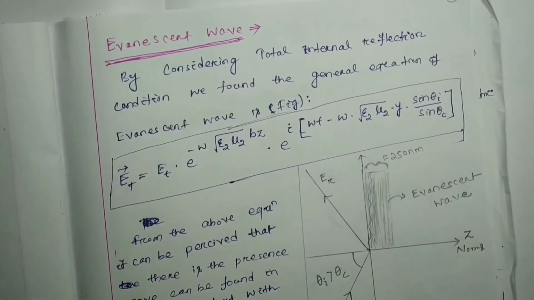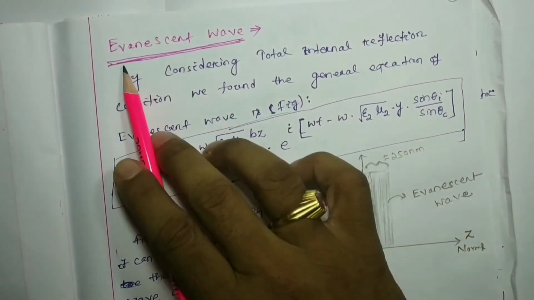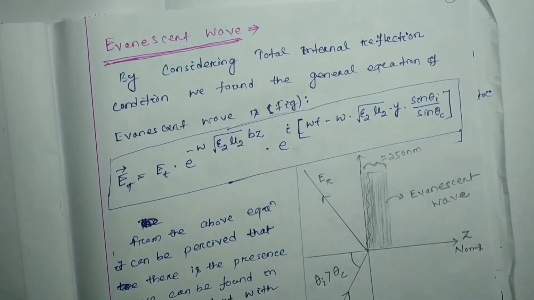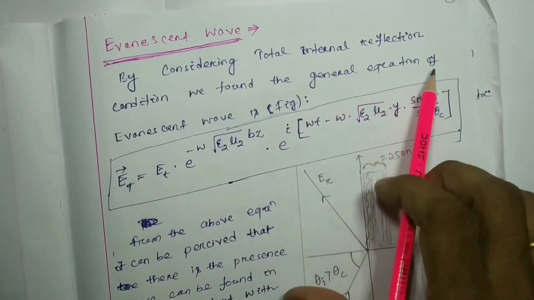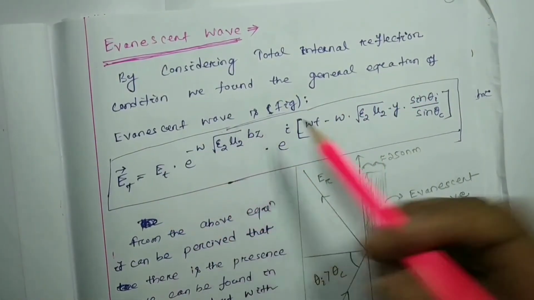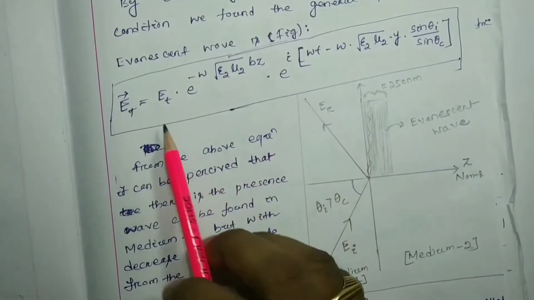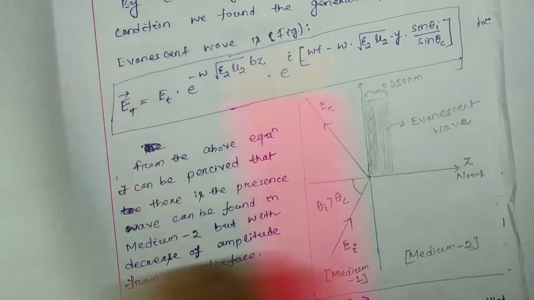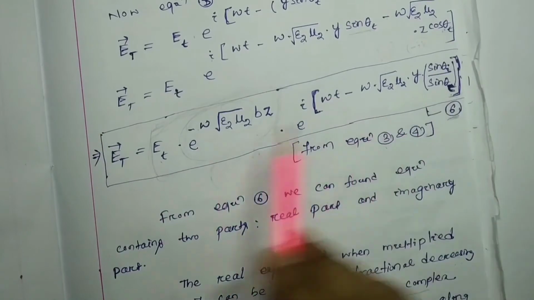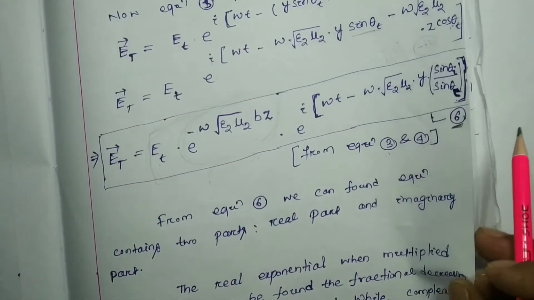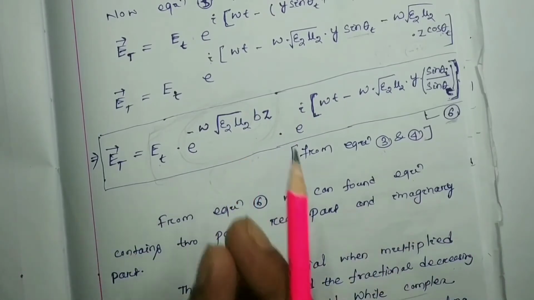For evanescent wave, by considering total internal reflection condition, we found the general equation of evanescent wave, in the figure. This is your last expression. This expression is nothing but your evanescent wave, or the so-called transmitted wave.